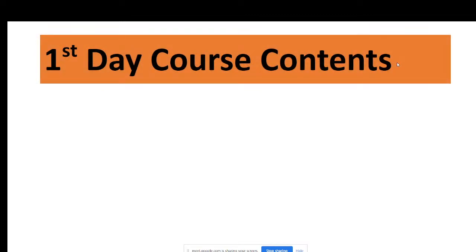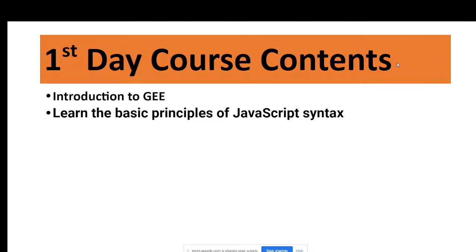Okay, so basically today is our first day, and today we will try to discuss all of these topics. Introduction to the Google Earth Engine platform, then learn the basic principles of JavaScript syntax. So for beginners who don't have any knowledge about JavaScript or Python, I hope after completing this you are able to do this. You can learn JavaScript programming easily.